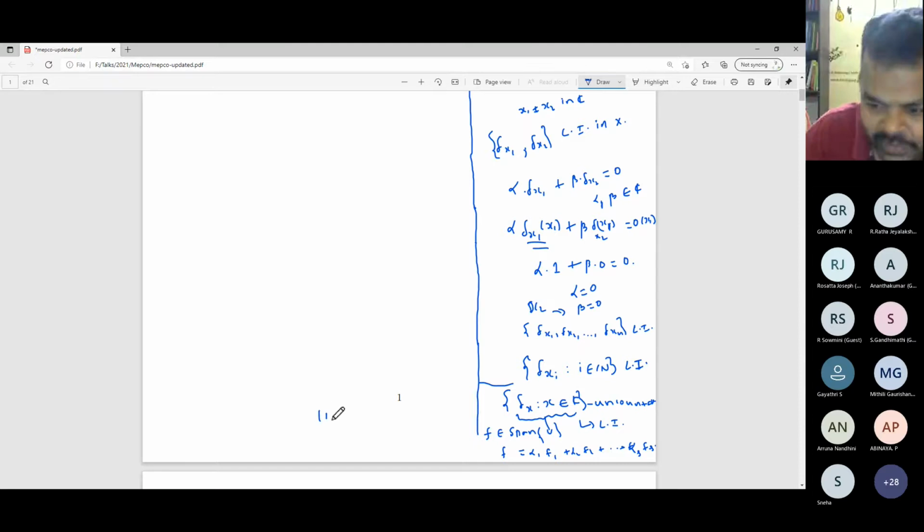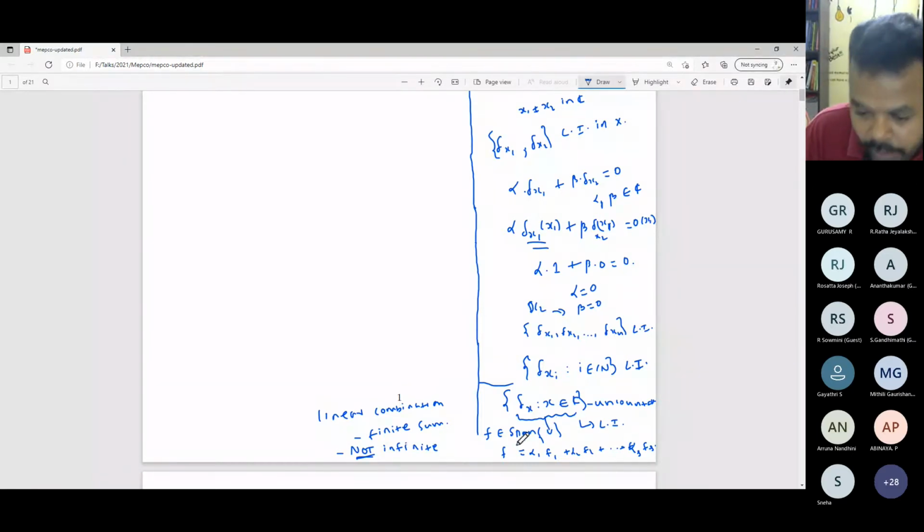So linear sum or linear combination, whatever we are taking in the linear algebra course, should be a finite linear sum. We don't know what is the meaning of an infinite sum in linear algebra. Infinite sum is not defined in a linear algebra course, because it doesn't make sense here. What is the meaning of adding infinitely many vectors? Unless you have a norm, you don't know how to add infinitely many vectors.